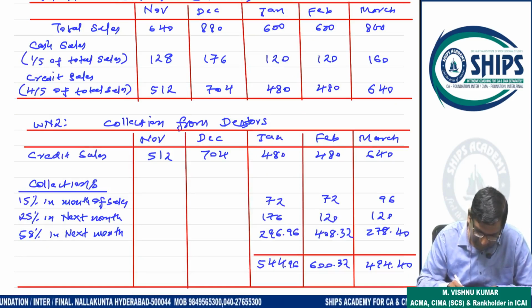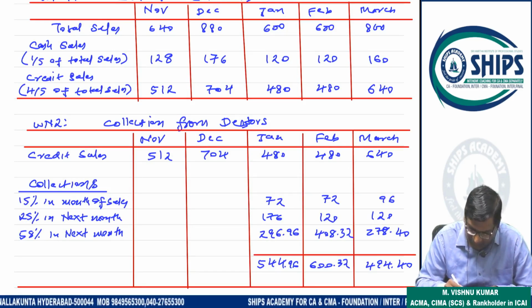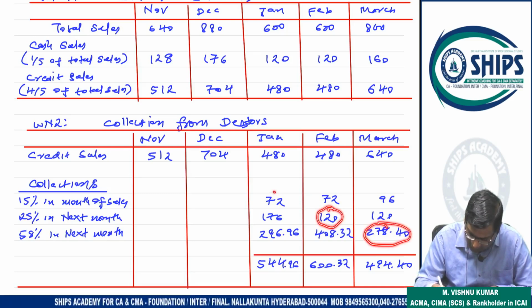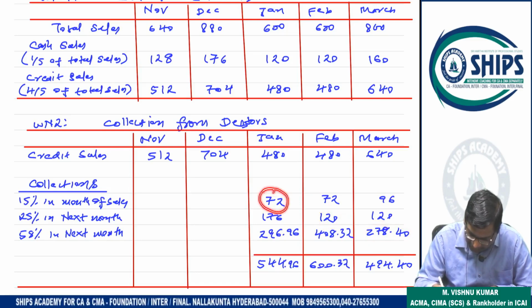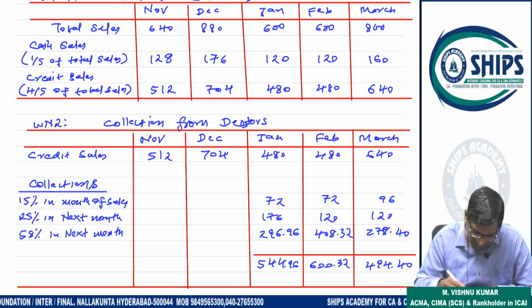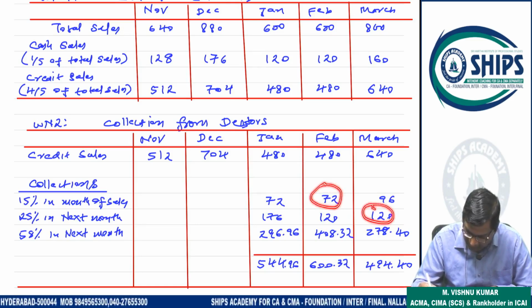Now 15% in the month of sale. It means 480 ka 15%. They collected in the same month. 25% they collected here and 58% they collected here. 25% here, sorry, 15% here, 25% here, 58% here of this. Clear? Similarly, February month, this is 25%. Okay? Sorry, 15%. This is 25%.